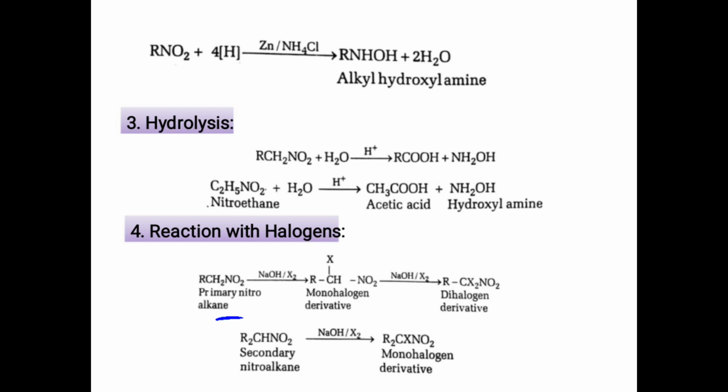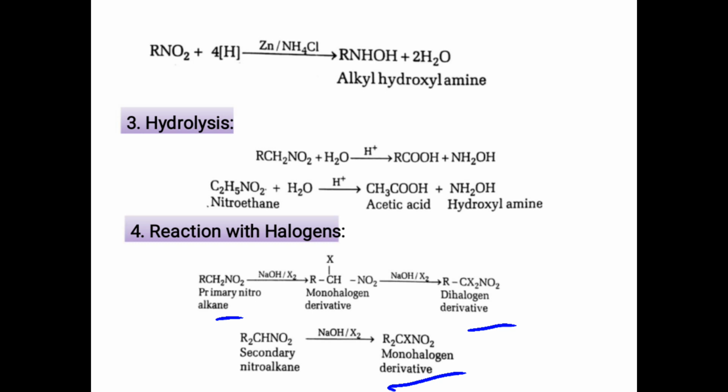See here, this primary nitroalkane has two alpha hydrogen atoms, therefore we will get a dihalogen derivative. In secondary nitroalkane, when halogenation occurs, it gives only a monohalogen derivative, and in tertiary there is no reaction. Secondary nitroalkane gives only a monohalogen derivative because only one alpha hydrogen atom is present.